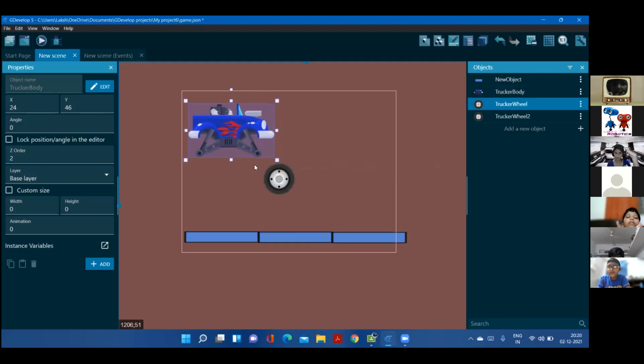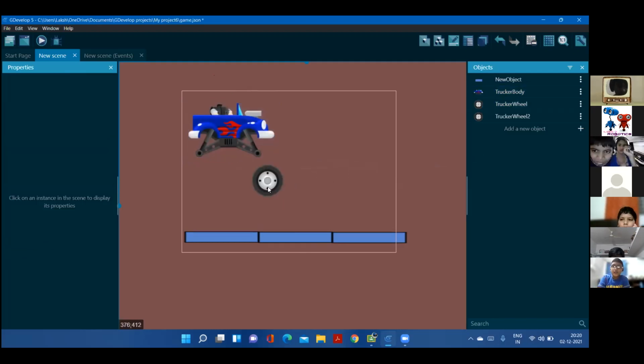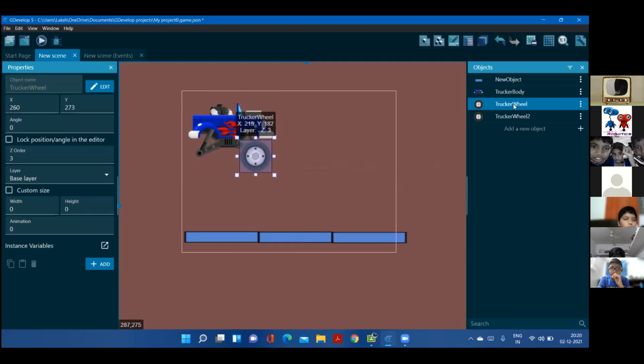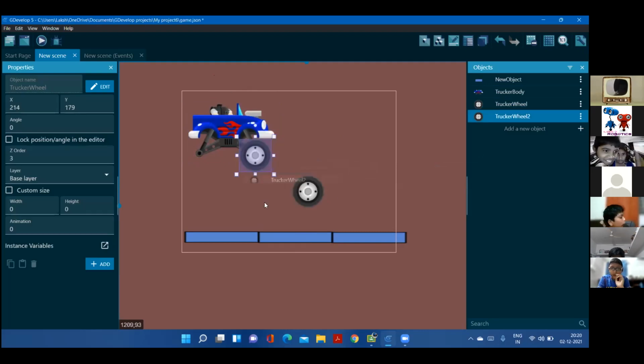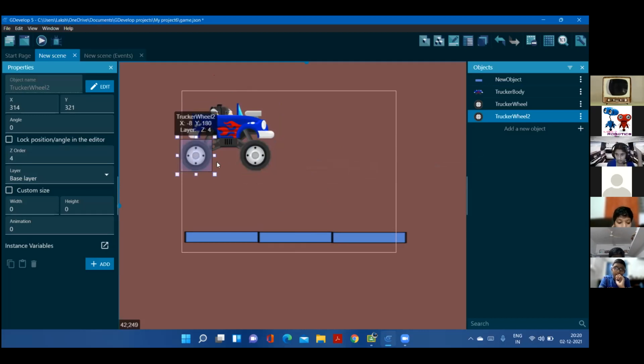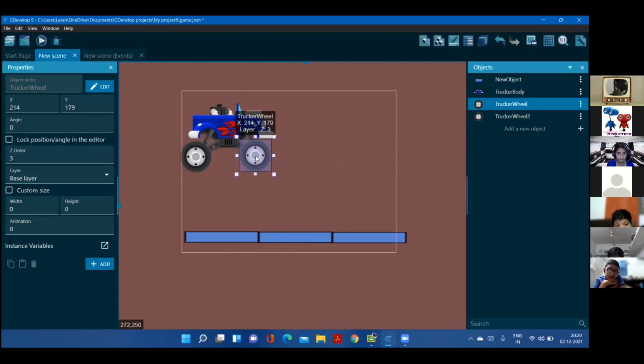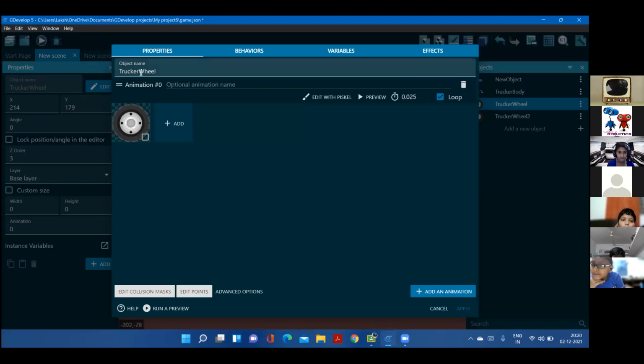So the front wheel is going to go over here and the back wheel is going to go over here. It's going to be permanently attached, but not at the same object. So we can now rename it. This is the front wheel.